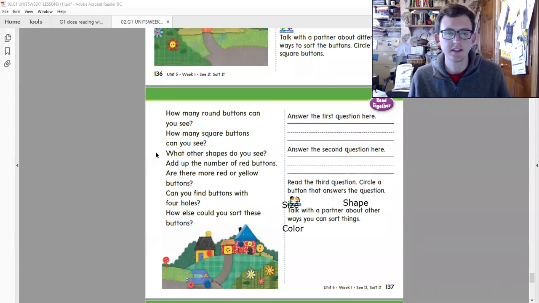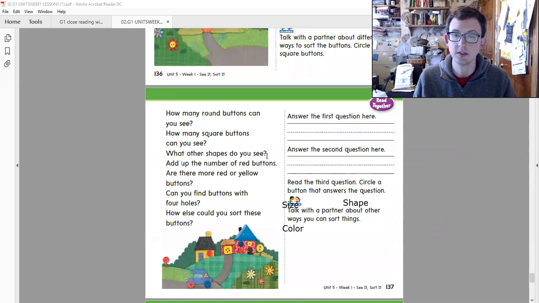How many round buttons can you see? How many square buttons can you see? What other shapes do you see? Add up the number of red buttons. Are there more red or yellow buttons? Can you find buttons with 4 holes? How else could you sort these buttons?